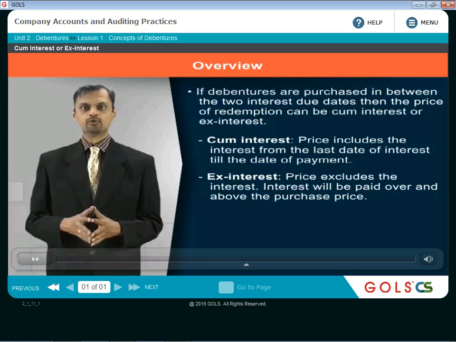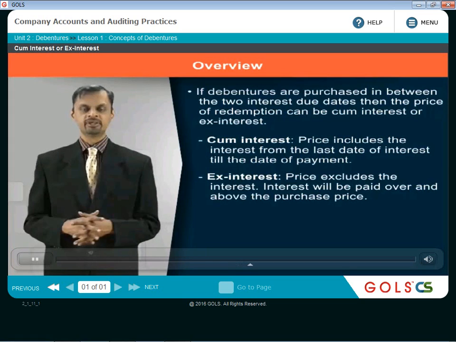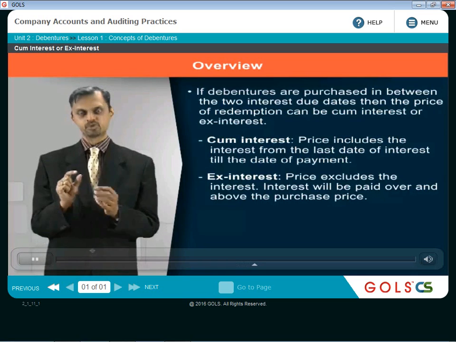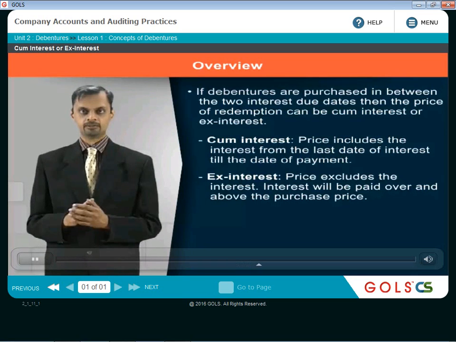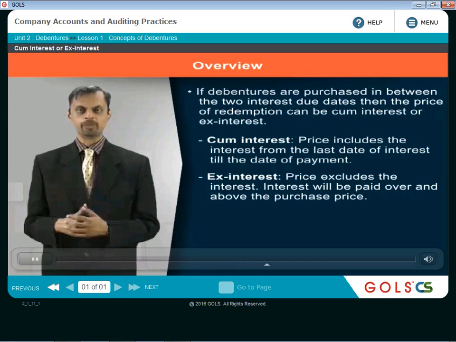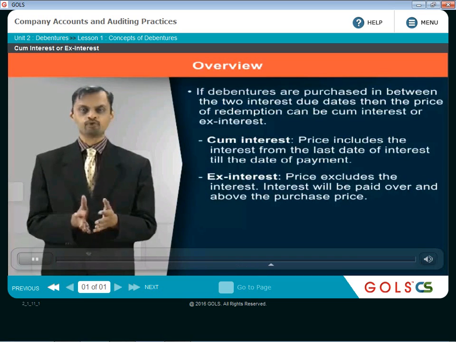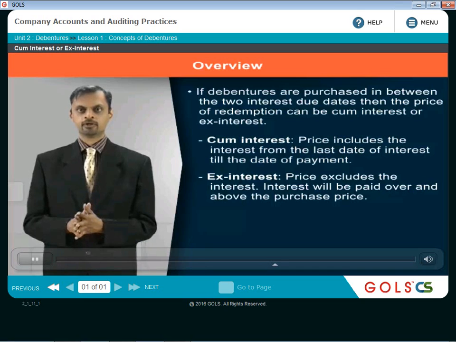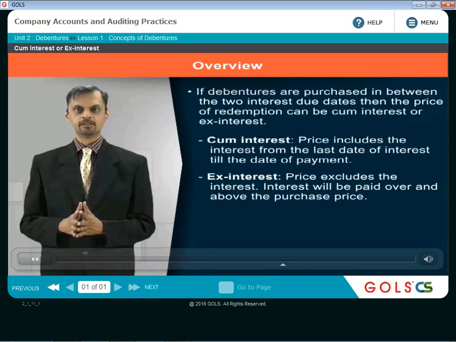Now, why is this cum interest, ex interest coming into the picture? Because accordingly, the interest portion will have to be segregated separately by the company in the books of accounts when the company is purchasing its own debentures, because interest is a revenue profit which has to go to P&L, whereas the price of purchasing the debentures doesn't go to P&L.